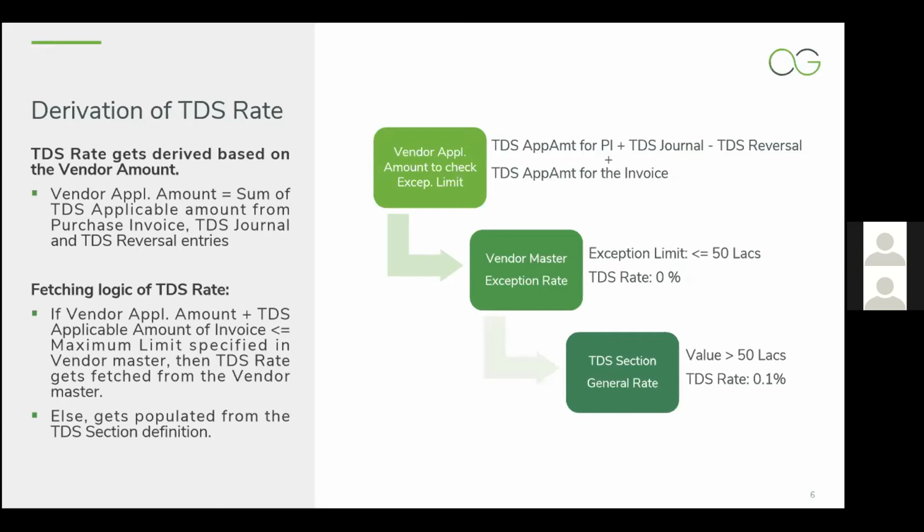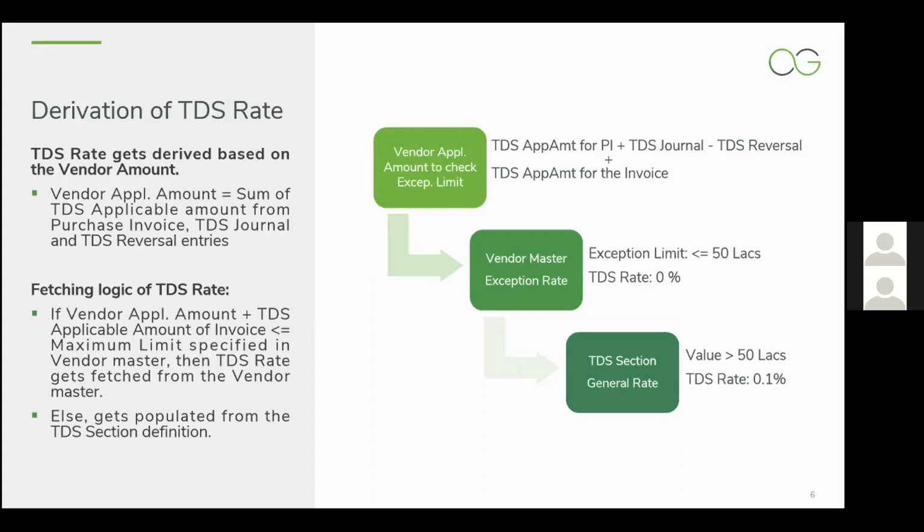The TDS rates get derived based on the vendor applicable amount, that is the sum of the TDS applicable amount from the purchase invoice, TDS journal and TDS reversal entries. So we are adding up the TDS applicable amount for PI and already generated TDS journals, and in case of any TDS reversal entries, we are deducting the value of those, plus the existing invoice applicable amount. We sum this all to derive the vendor applicable check amount.